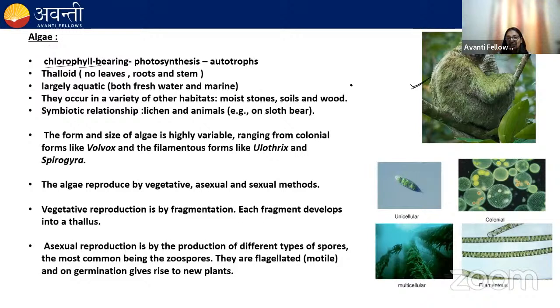The bear is providing the shelter to the algae, and the algae in turn impart the green color to the bear, so that it can easily camouflage with the background or the environment, so that it cannot be easily detected or recognized by the predator. Okay, so the sloth bear can easily escape from the predator by camouflaging.